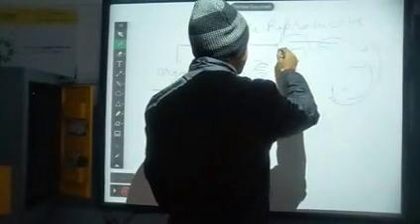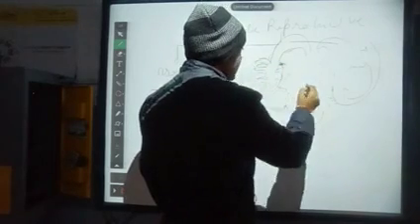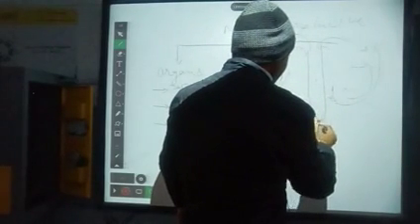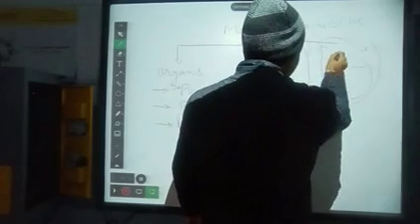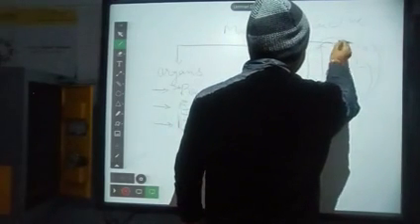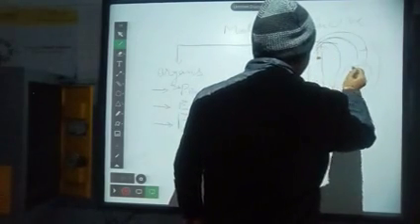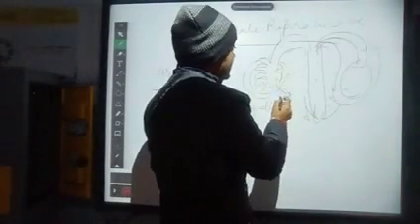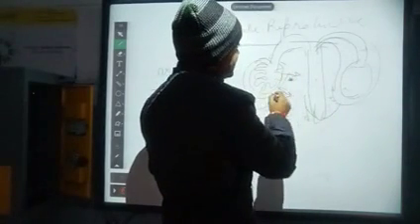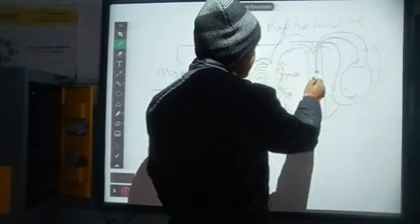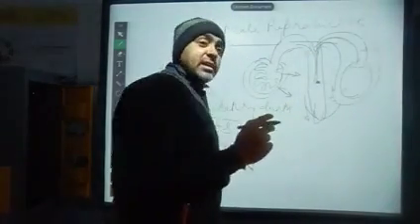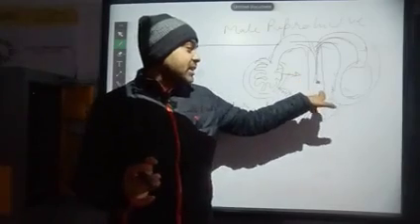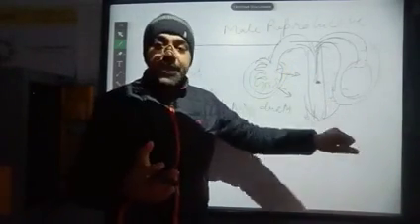So this is the penis, and this is the scrotum, and from here arises the testis. So this is the scrotum, this is the testis, and this is the sperm duct. The function of this sperm duct is to carry the sperm from the epididymis to the ejaculatory duct that is situated in the penis.